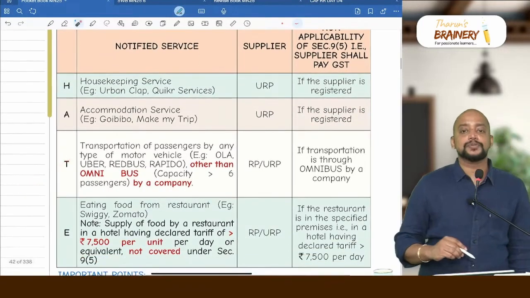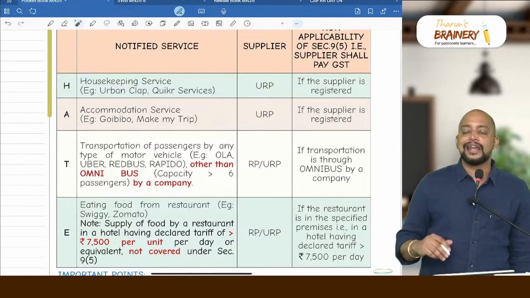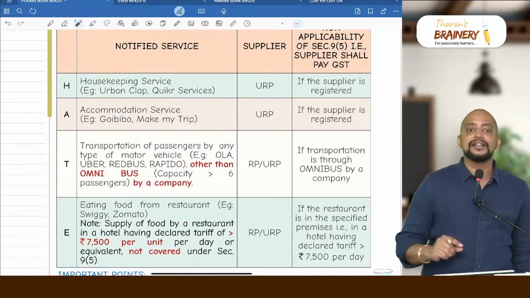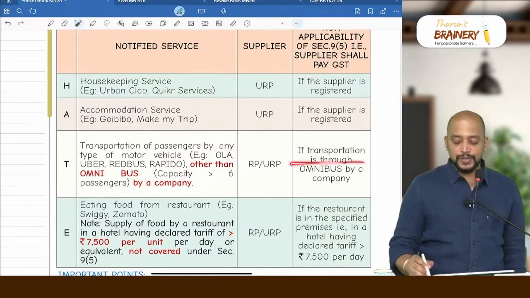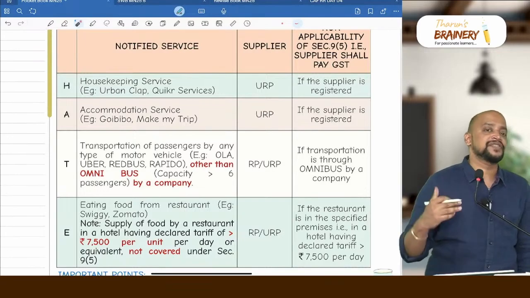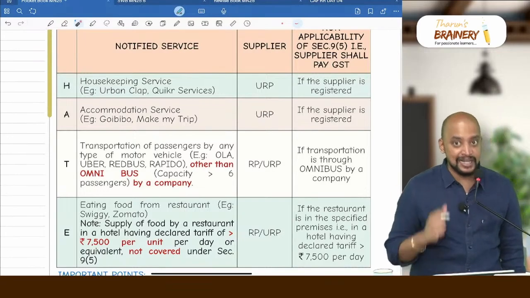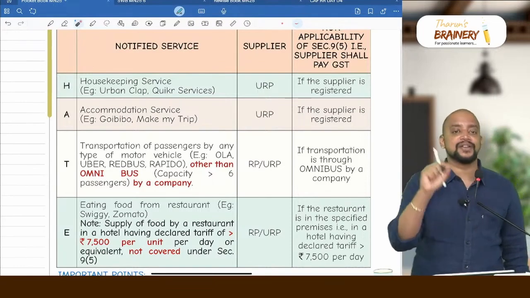In case of transportation of passengers by any motor vehicle, we have one exception: if it is by a company through omnibus, it's not covered under 9(5), so FCM, supplier only will pay GST. So what is an omnibus? Capacity greater than 6 passengers.